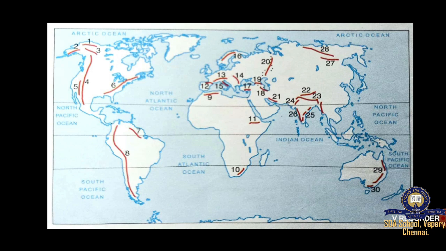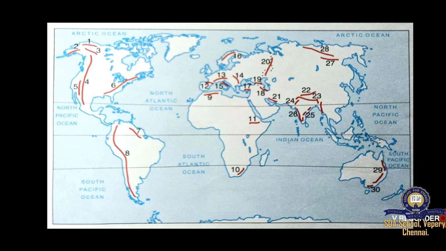See there, red lines are there and numbers 1 to 30 are given. Don't be confused. These are the mountain places. You have to know exactly which mountain should come in which number.